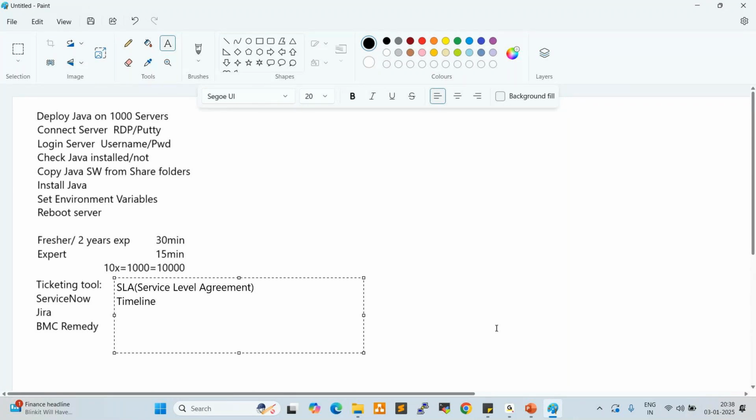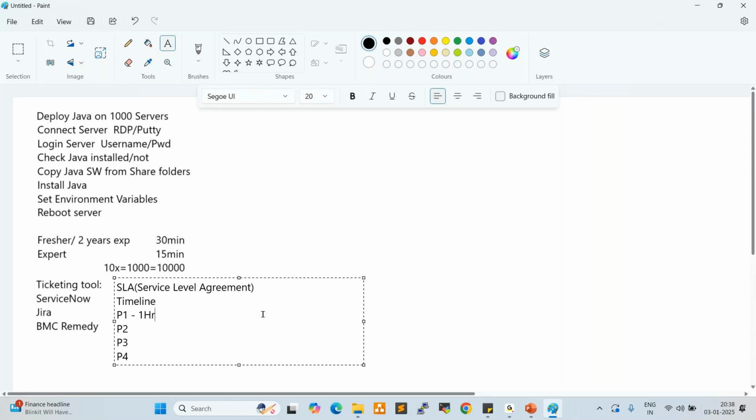So when we talk about tickets, we have four types of tickets available: P1, P2, P3, P4. Priority 1, priority 2, priority 3, priority 4. Priority 1 ticket should be closed within 1 hour, right? It is a very critical ticket. If any production outage happened, a priority 1 ticket will be raised.